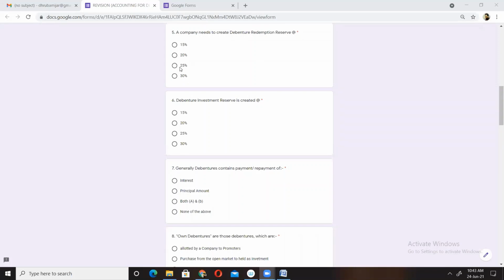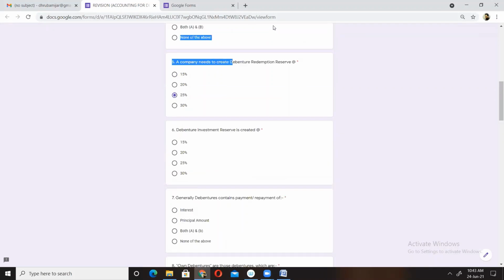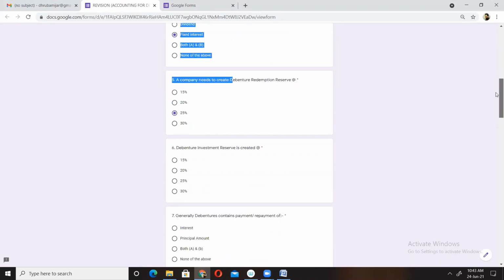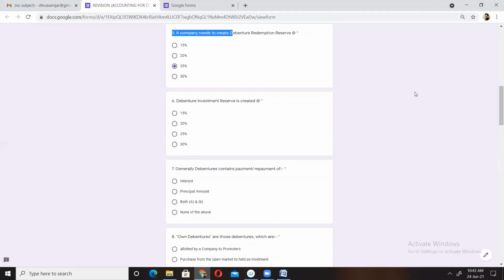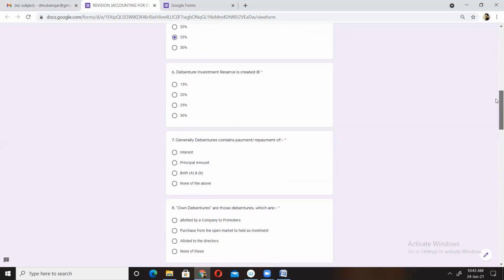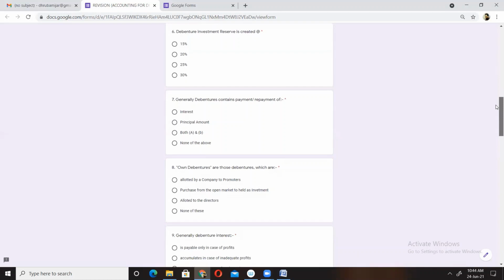Yes, it is 25%. Remember this, okay? The rate of creating debenture redemption reserve is 25%. And what is debenture redemption reserve? I shall explain it when we get some practicals in the upcoming questions. So the correct option is 25%. Remember, debenture redemption reserve should be created at the rate of 25%. Very good, everyone.